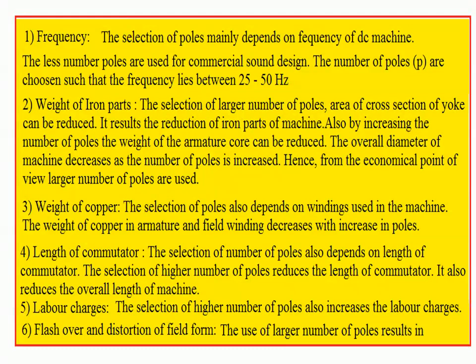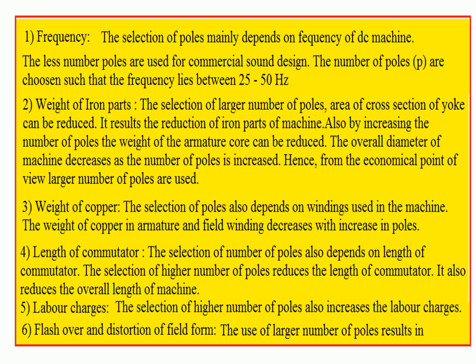Number 3, weight of copper. It also follows the same manner. If we are using more poles, then the windings used in the machine also decrease. Hence, the weight of copper used for armature and field winding also decreases. So, for reduction of winding material or weight of copper, the best option is selection of more number of poles.